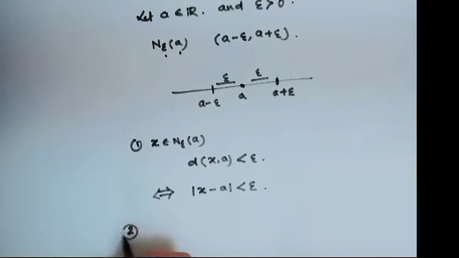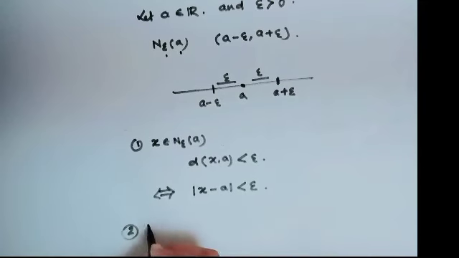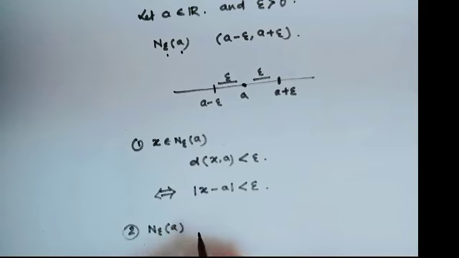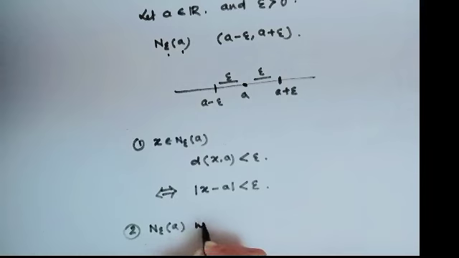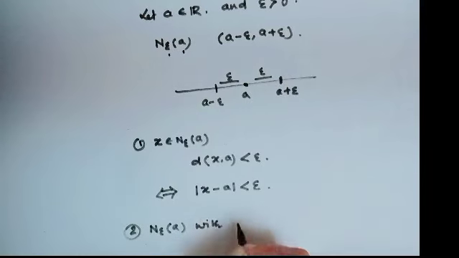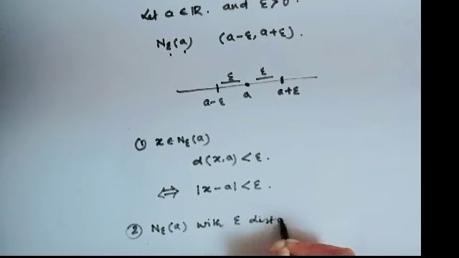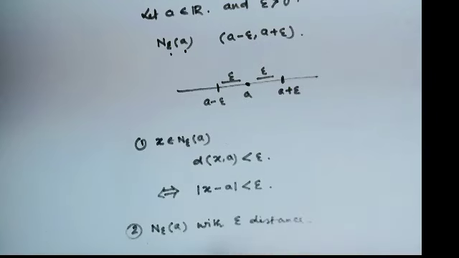And second, this epsilon neighborhood is a small neighborhood with epsilon distance. Okay.